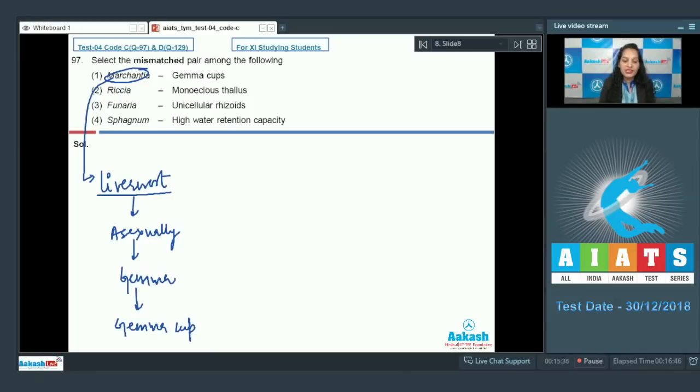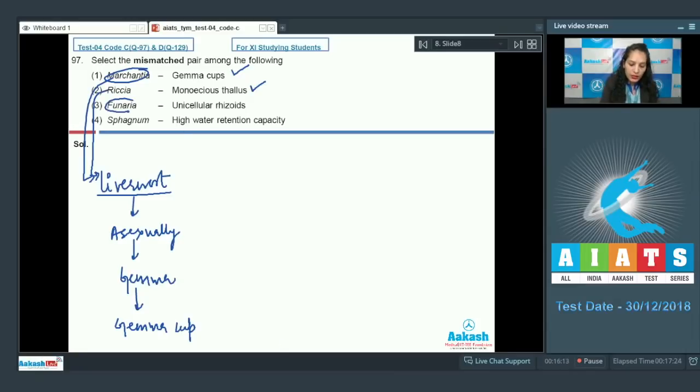So the gemma cups contain gemma and gemma are responsible for the asexual reproduction in liverworts, that is Marchantia. So this is a correctly matched option. Second, Riccia, again it's a liverwort and it has monoecious thallus. Yes, it is also true because monoecious thallus means a thallus in which both the sex organs, that is the male and the female sex organs, are present on the same thallus in case of Riccia.